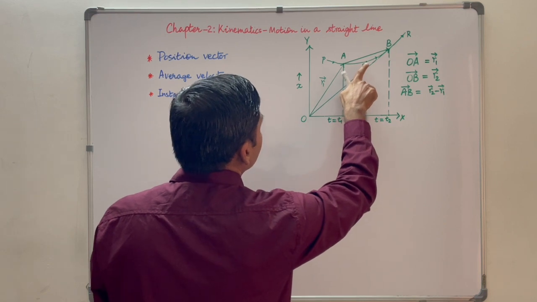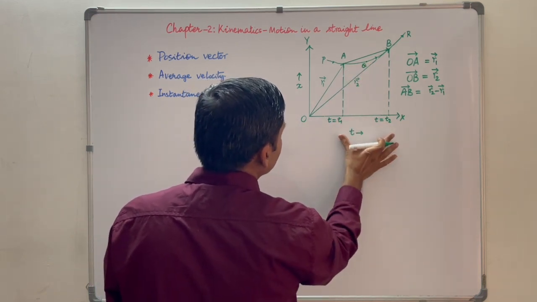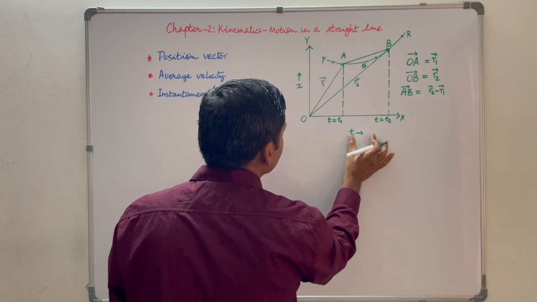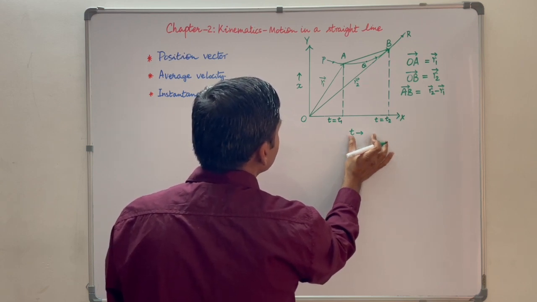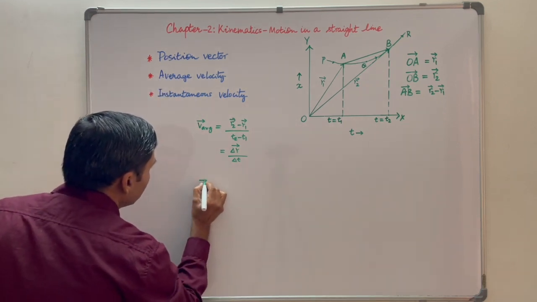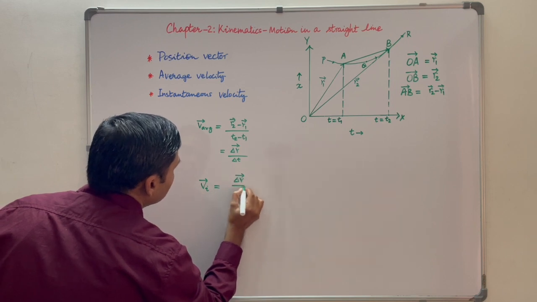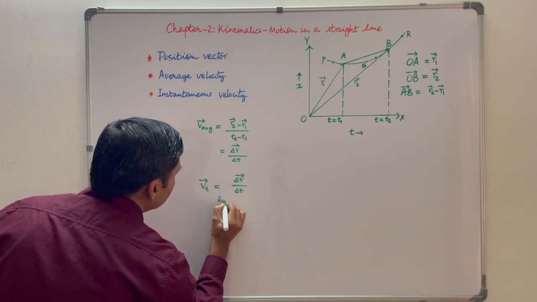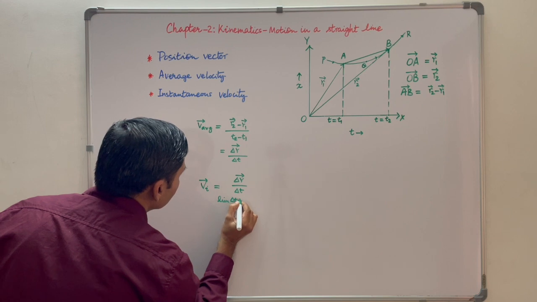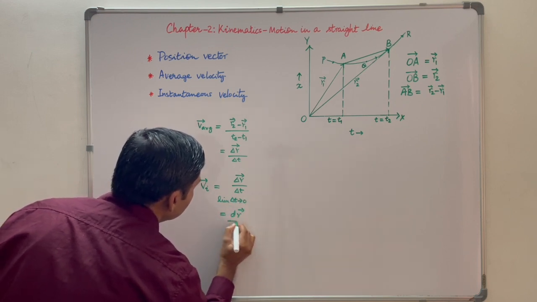Suppose we have to calculate instantaneous velocity at point Q. Then this time interval has to shrink, meaning delta T should tend to 0. Then instantaneous velocity Vi is equal to delta R upon delta T, limit delta T tends to 0, and that is equal to dr upon dt.